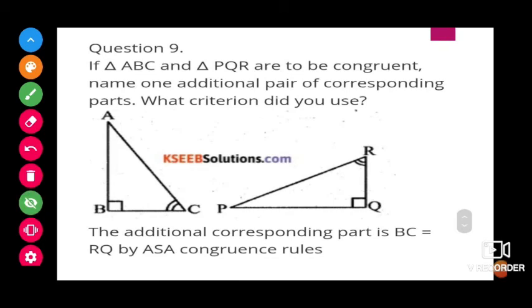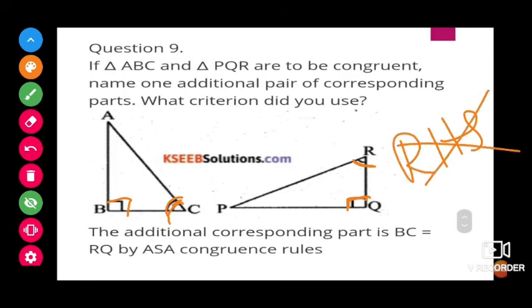Next, if triangle ABC and triangle PQR are to be congruent, name one additional pair of corresponding parts. What criterion did you use? Here both are right angle triangles. So what should we show? Here one right angle is there and here also a right angle, meaning angle B is equal to angle Q, and even angle R is equal to angle C, but there is no information about the side, so we cannot use RHS. And they are asking for ASA.